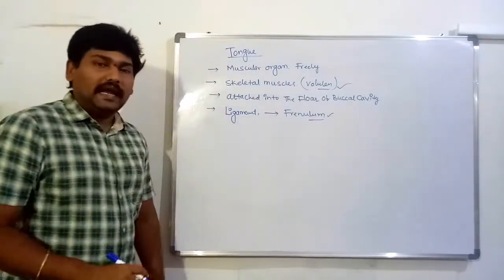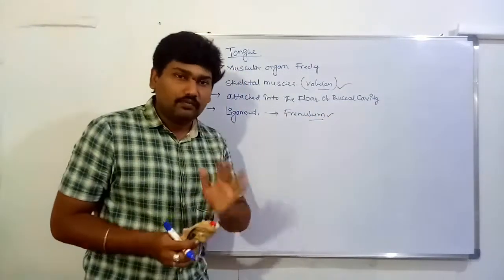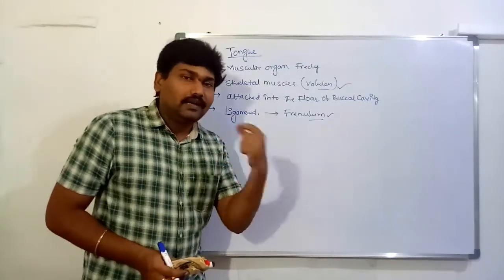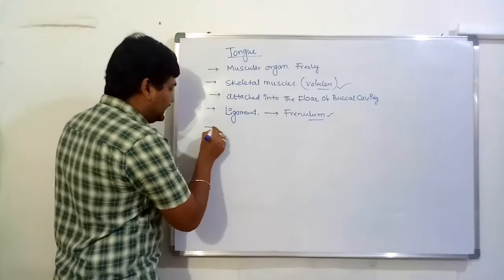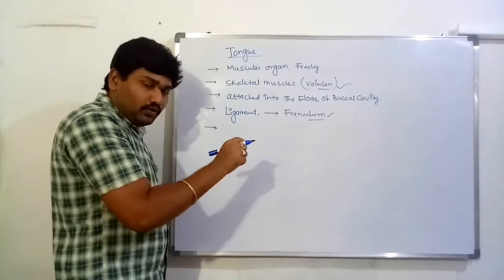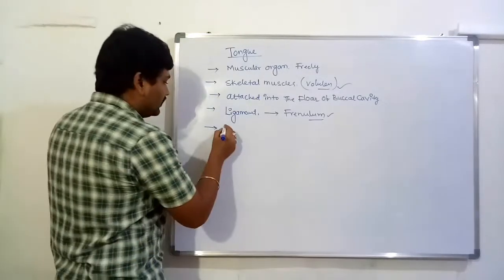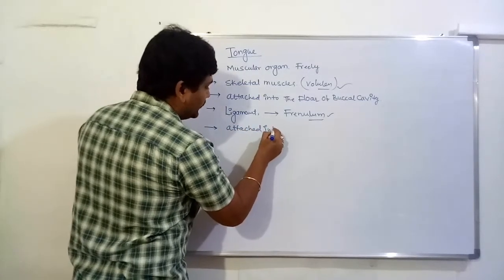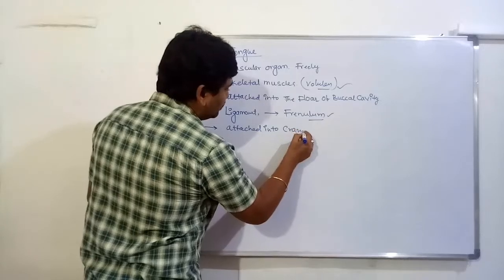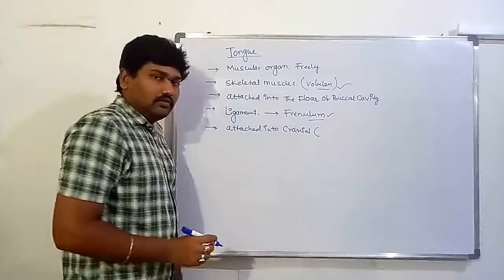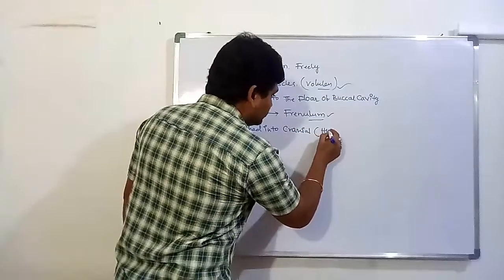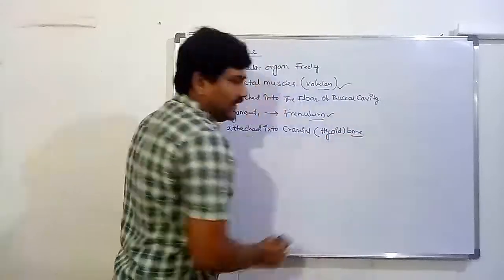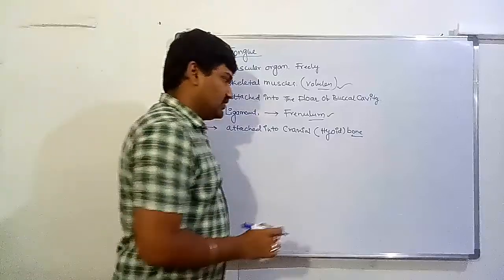The tongue is completely devoid of bone, but it is attached to a cranial bone. That bone is known as the hyoid bone. It looks like a U-shaped structure.